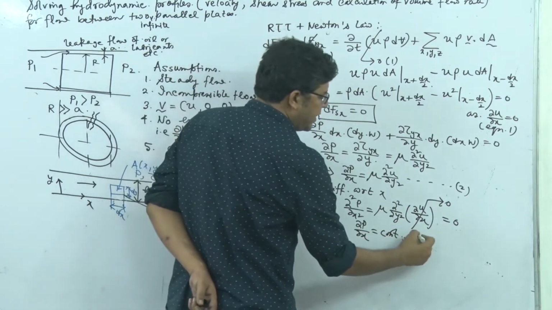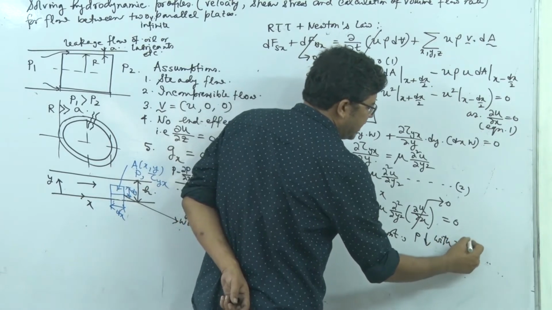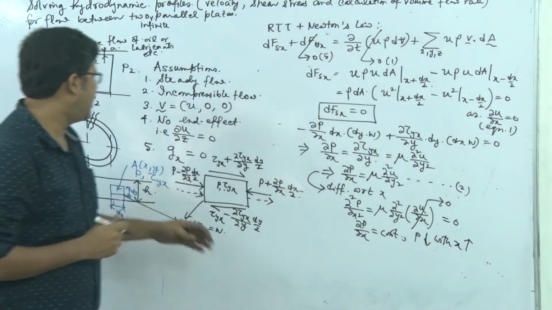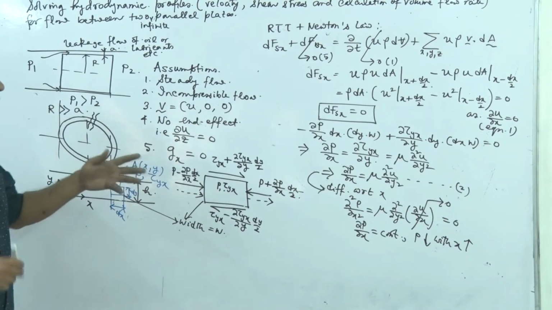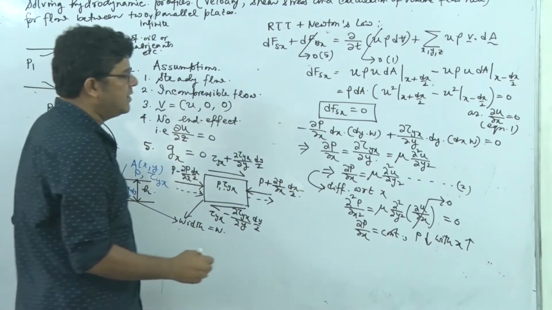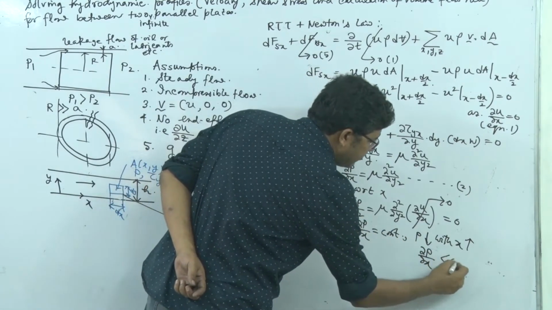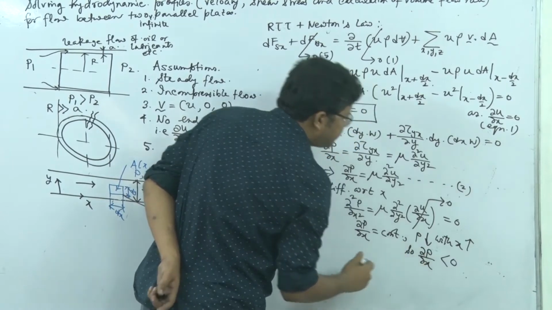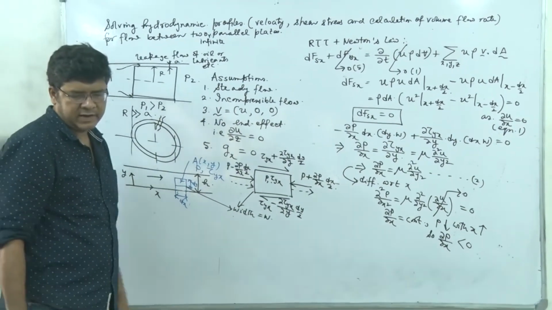And pressure decreases with increasing x, because x is the direction of flow, and definitely the pressure must be decreasing in the x direction, otherwise there will be no flow. So we have to understand that ∂P/∂x is negative, right? So ∂P/∂x is constant, and moreover it is negative.